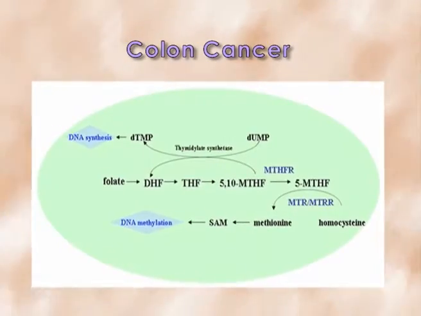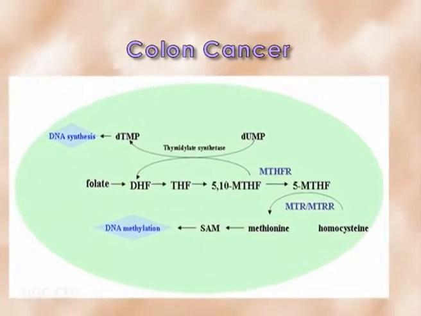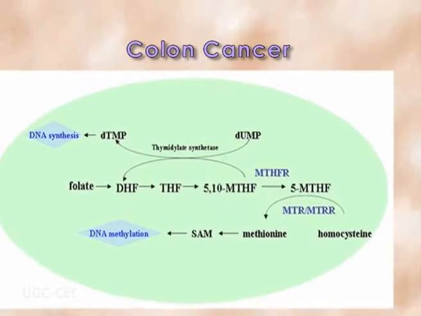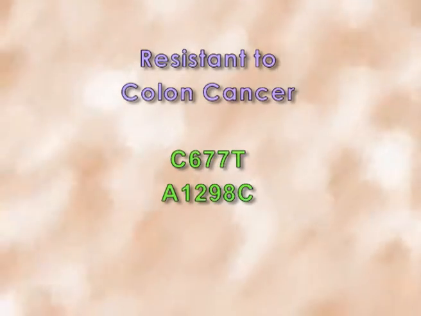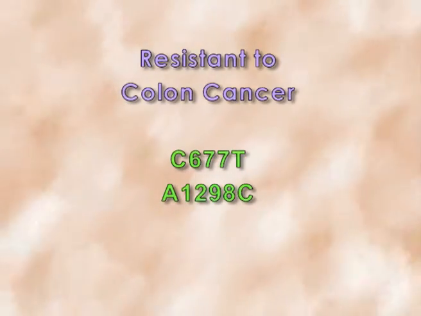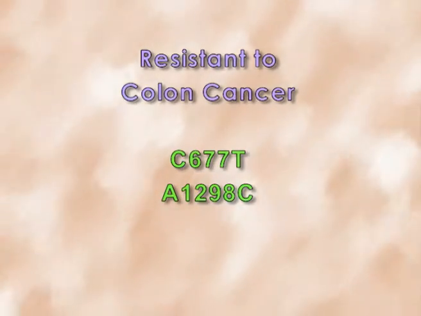Colon cancer, MTHFR. 5,10-methylene tetrahydrofolate reductase converts 5,10-methylene tetrahydrofolate to 5-methyl tetrahydrofolate, which is very responsible for the homocysteine to degrade and to produce S-adenosyl methionine, very important for DNA methylation in vitro or in vivo. If this gene is mutated at the 677 position from C to T or at the 1298 position from A to C, they are resistant against colon cancer and in the case of some leukemias.